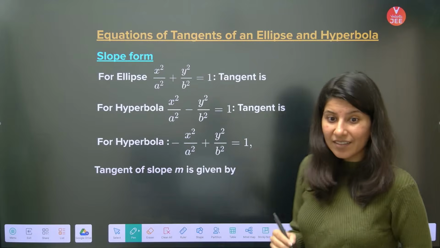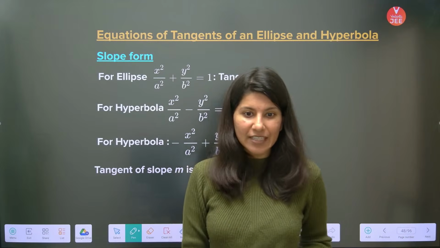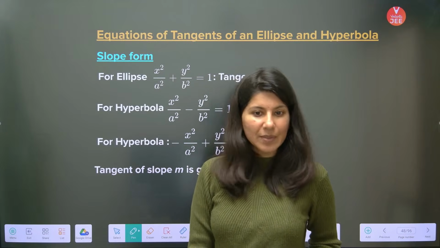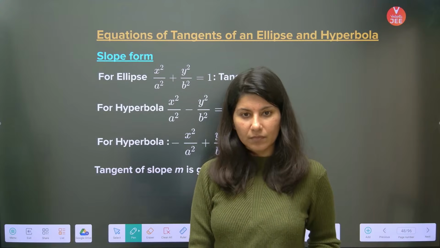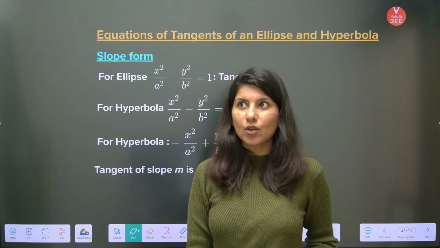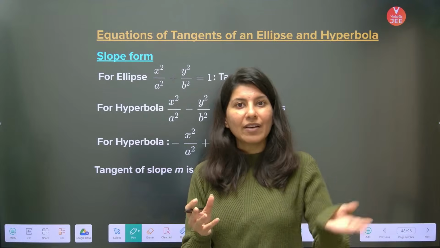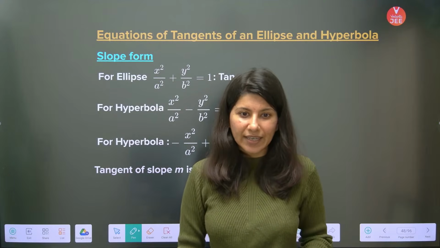You will get a quadratic equation, definitely, Rajni. 100% you will get a quadratic. Obviously, because see, your conic is what? Degree 2. If you put the value of y, you will get degree 2 only, right?